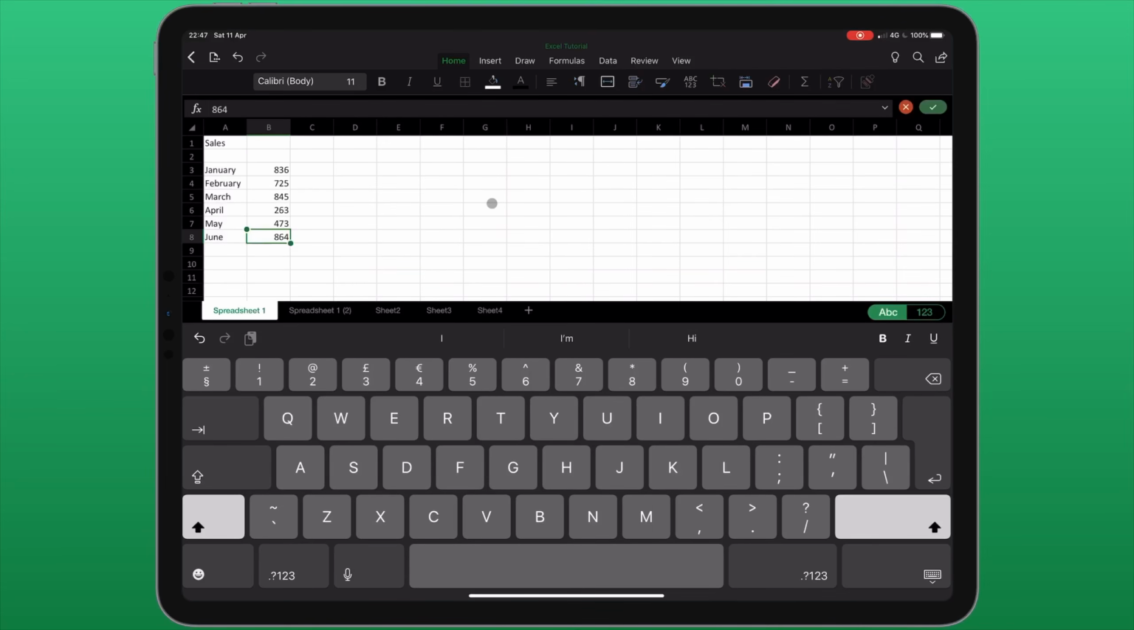You can also make use of the gestures on the iPad. If I do a 3-finger swipe from right to left, it will undo what I've just entered in. If I do a 3-fingered swipe from left to right, it will redo it.